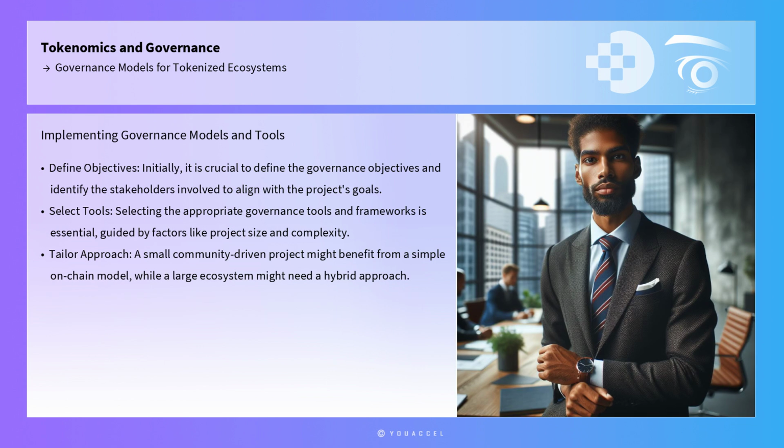Implementing these governance models and tools involves several practical steps. Initially, it is crucial to define the governance objectives and identify the stakeholders involved. This process ensures that the governance model aligns with the project's goals and addresses the interests of all relevant parties. Next, selecting the appropriate governance tools and frameworks is essential. Factors such as the project's size, complexity, and stakeholder diversity should guide this selection process. For instance, a small community-driven project might benefit from a simple on-chain governance model, while a large, complex ecosystem might require a hybrid approach with advanced voting mechanisms.